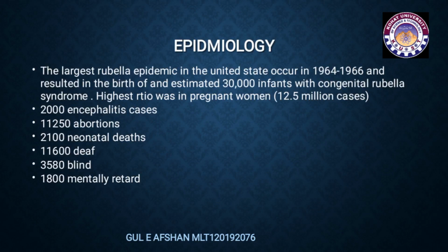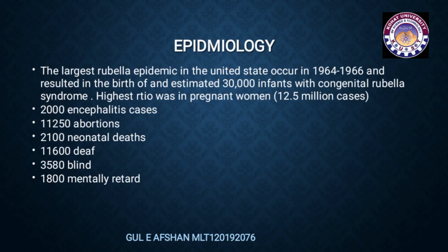Epidemiology. The largest rubella epidemic in the United States occurred in 1964 to 1966 and resulted in the birth of an estimated 20,000 infants with congenital rubella syndrome.